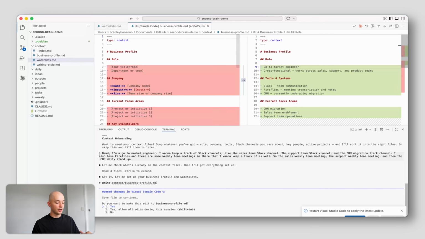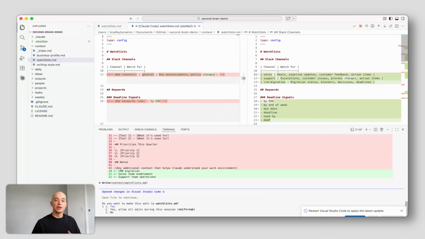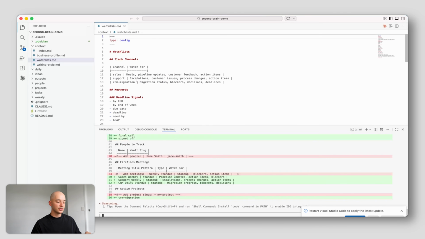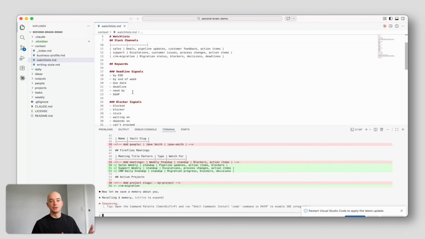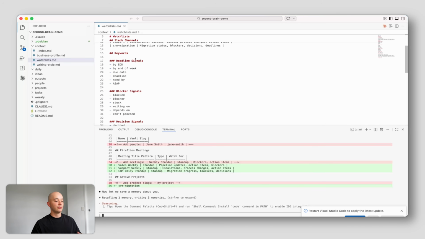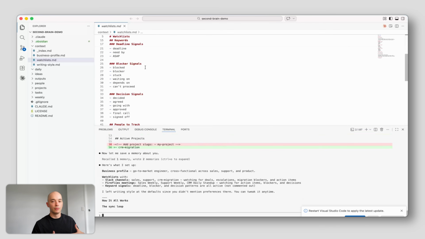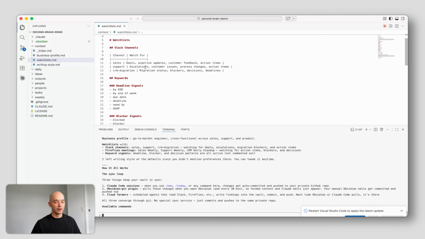Once Claude's done that, you can go through and check the watch lists yourself and make any additional changes. If later down the track you want to add more channels for Slack or more meeting cadences for Fireflies, you can do that directly here in the watchlist.md file. You can also change the keyword signals that Claude will read as tasks, messages, or pieces of context that it should prioritize to write back into the second vault. It will fill it in with some defaults like by EOD, deadlines, blocker signals, things like that that might mean this context is important. But this is totally customizable, and feel free to go in here and make any changes that you want.